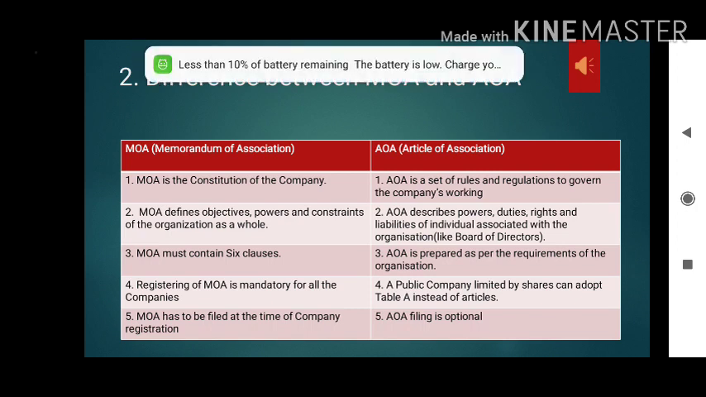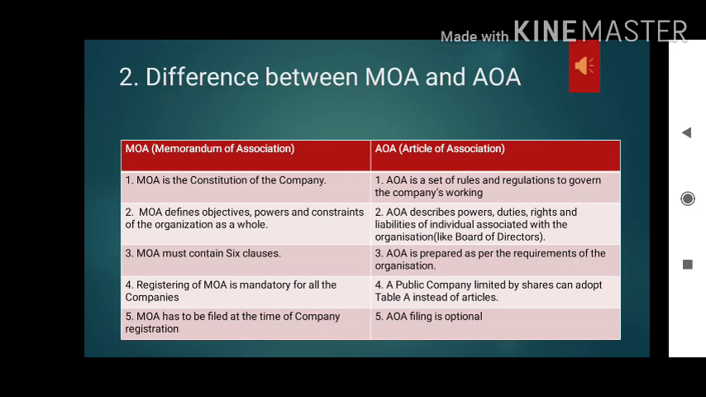And next is the Articles of Association, that is, the AOA. It specifies the regulations of the company, and tells us how the company is to be run. That is called the Articles of Association. So here we are going to see a few differences between MOA and AOA. The first difference is that the MOA is about the constitution of the company, a complete document of the company, whereas the AOA decides only the set of rules and regulations of the company.